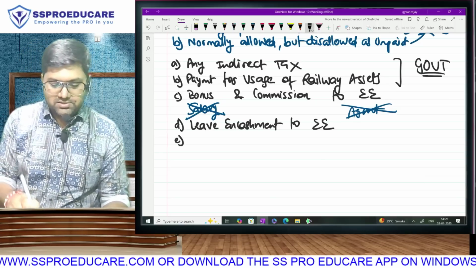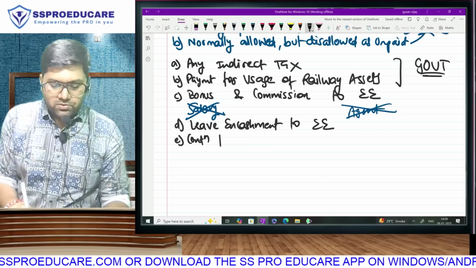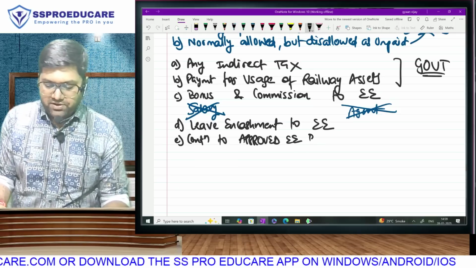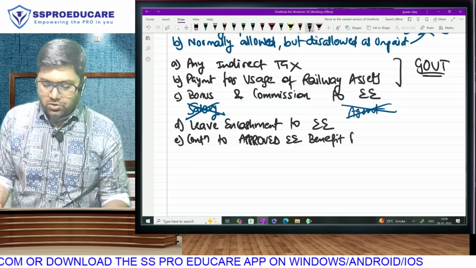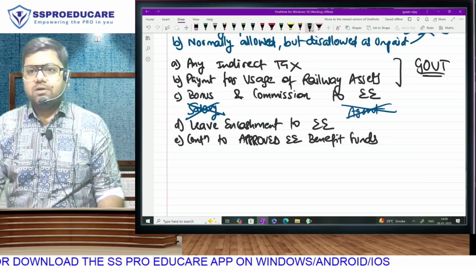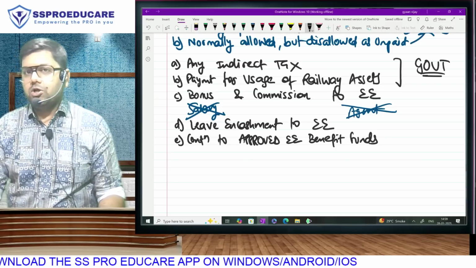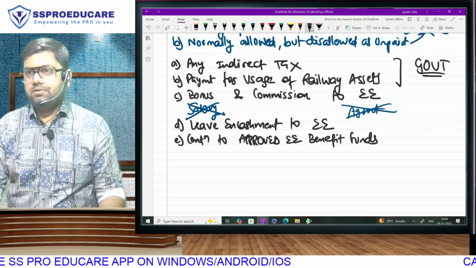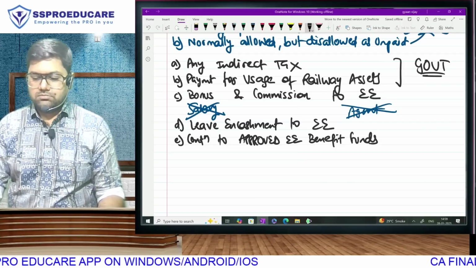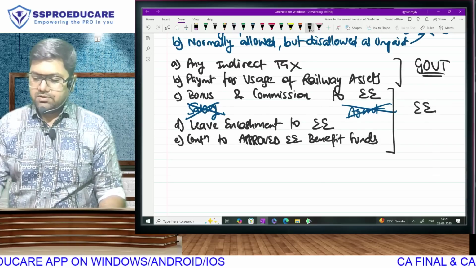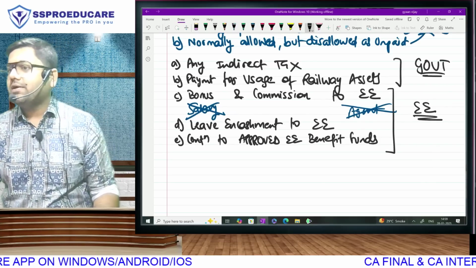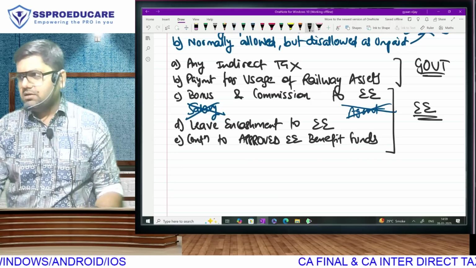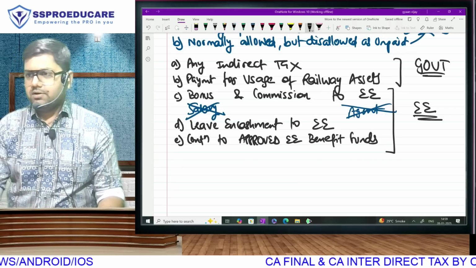And third in this series, contribution to approved employee benefit funds. Contribution to what? Approved employee benefit funds. Everyone is with me? Can I say these three are related to your employees? So when you make promises to your employees, you won't get deduction. You will get deduction only if you pay. Is it okay if it is outstanding on balance sheet date? Yes, you have to pay up to due date of return filing.